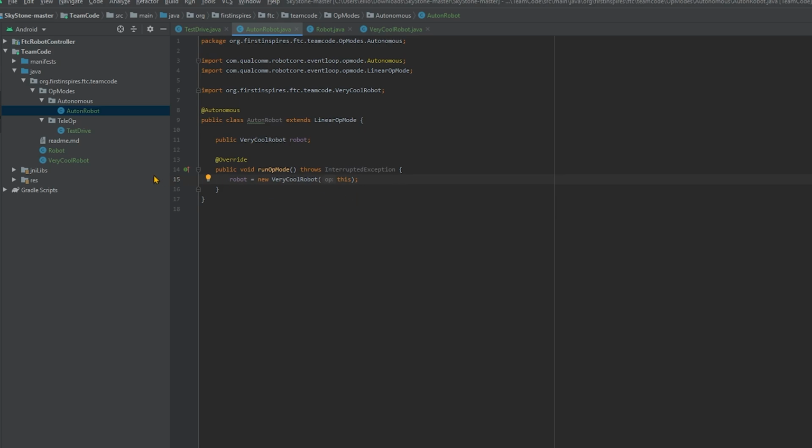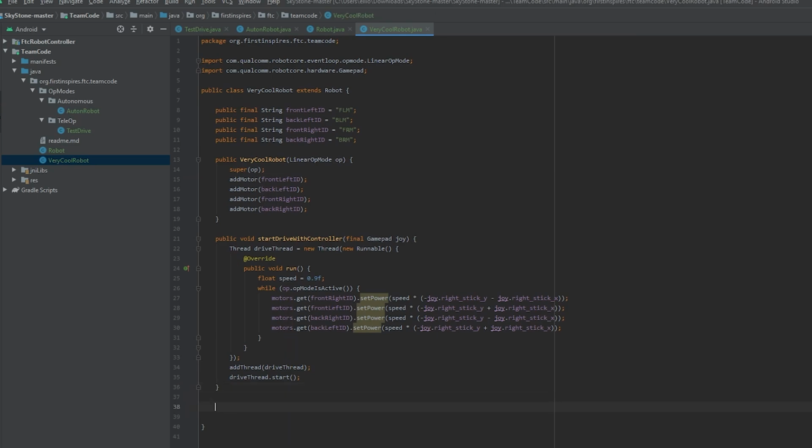Let's head back to our VeryCoolRobot class and create a new method. I'll call it sleep. We'll also pass in a long called milliseconds. Longs are basically integers that can store way longer numbers. Now we need to pause the robot. We'll first need to get the current time in milliseconds, which is accessed through System.currentTimeMillis. This returns an extremely long number, representing the current time in milliseconds.